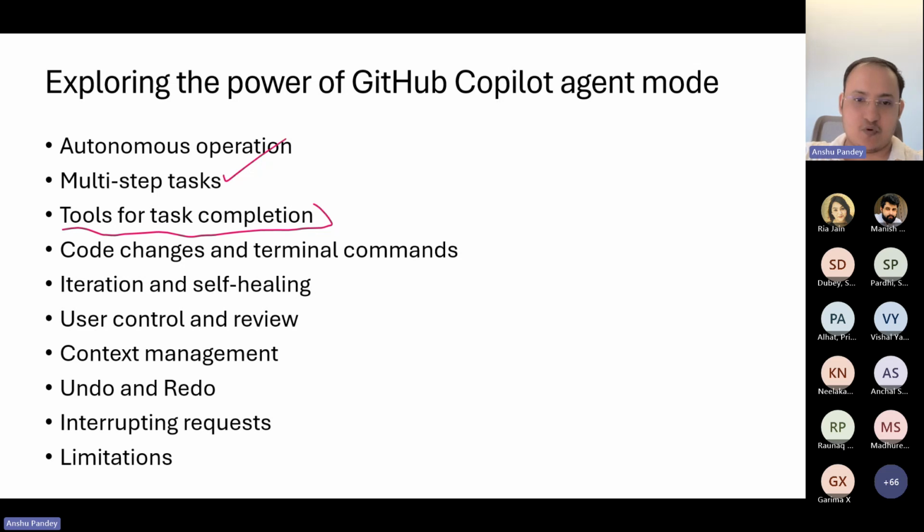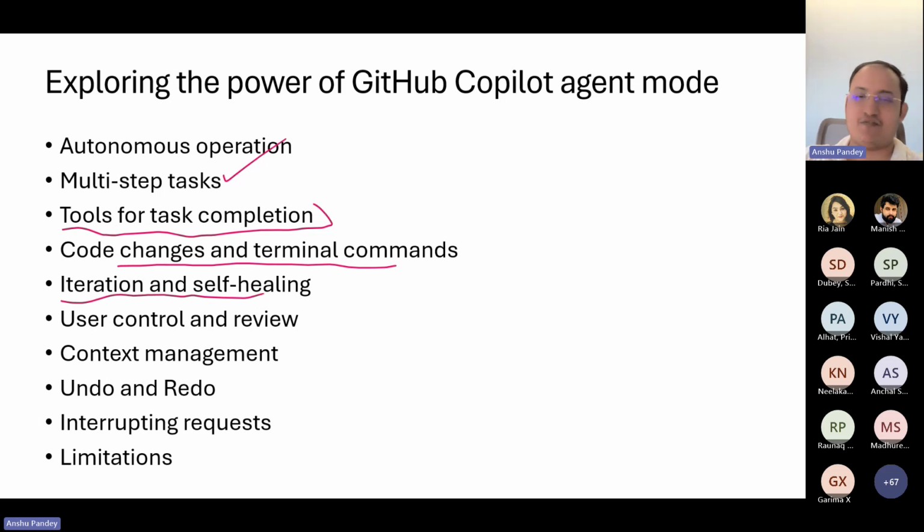GitHub Copilot in agent mode can also look at the code changes and execute terminal commands, as we discussed, to complete the task, maybe perform installations: pip install this, conda install, npm install. It can also look at errors by executing terminal commands.